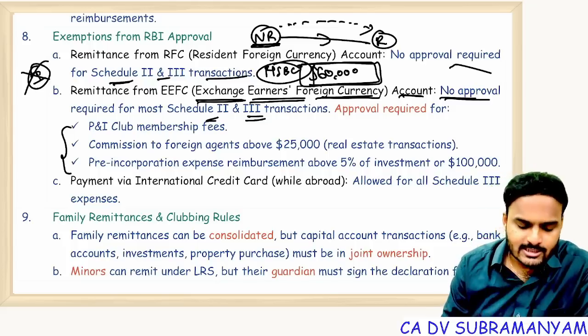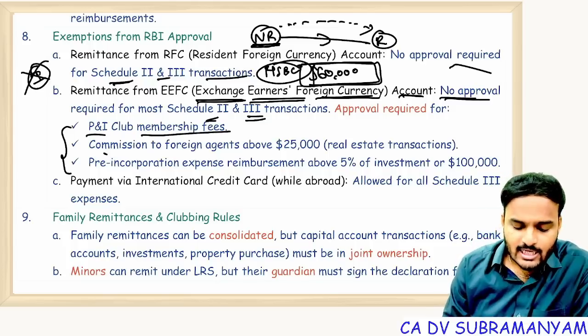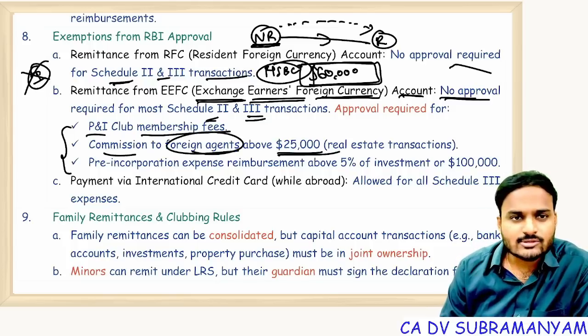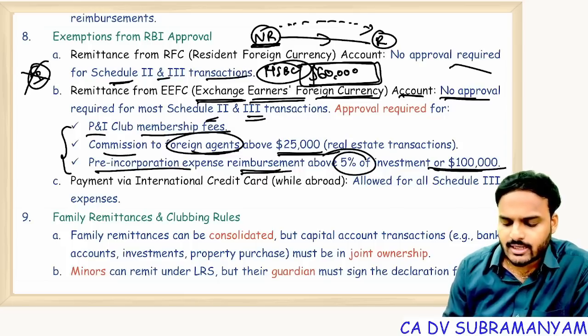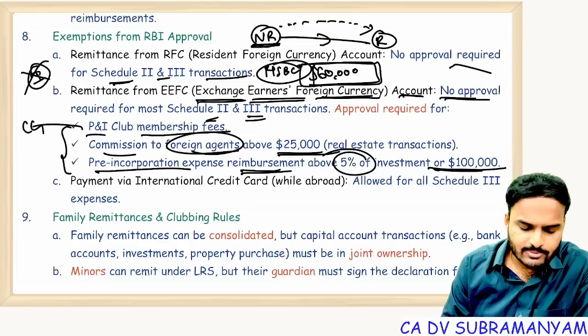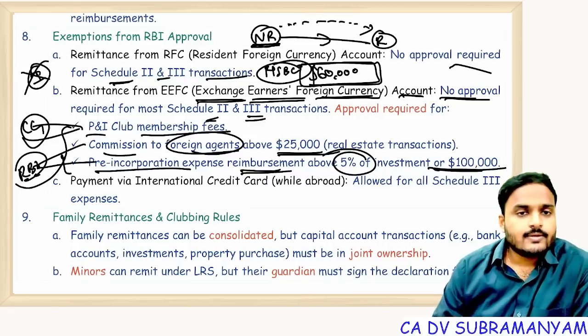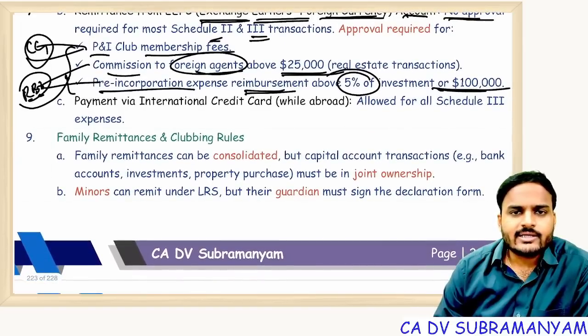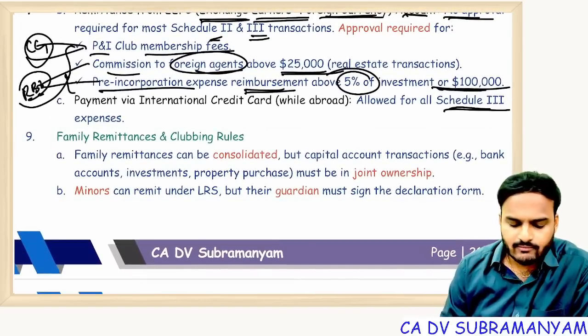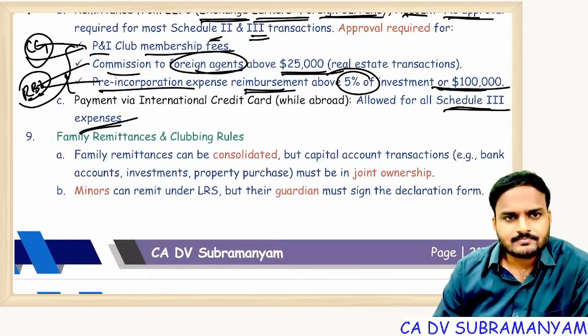What are those 3 transactions? P&I club membership fees, commission to foreign agents above $25,000, and pre-incorporation expenses reimbursement above 5% of the investment or $1 lakh. First case, CG prior approval. Last 2 cases, RBI prior approval required. For remaining transactions, no authorizations required. International credit card is allowed for Schedule 3 even without checking the limits.